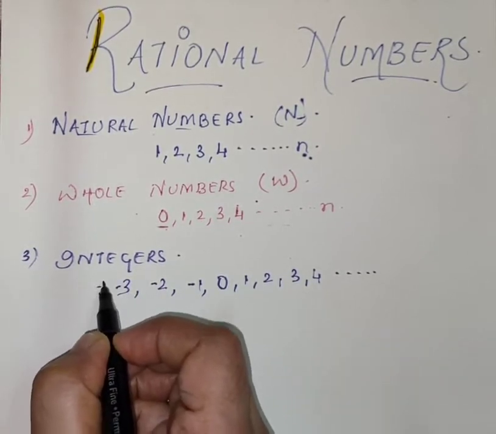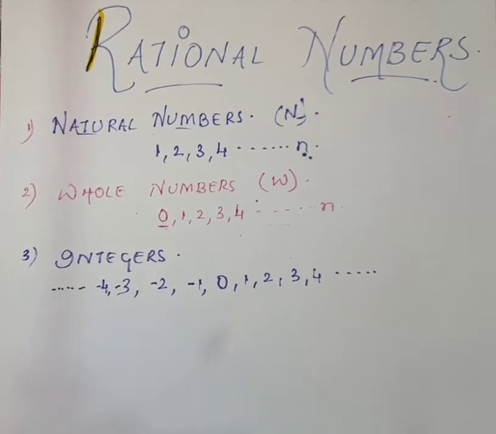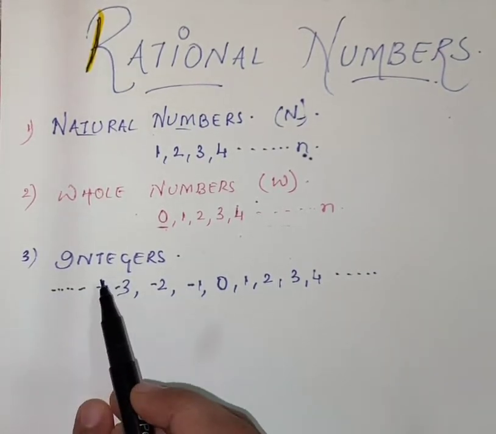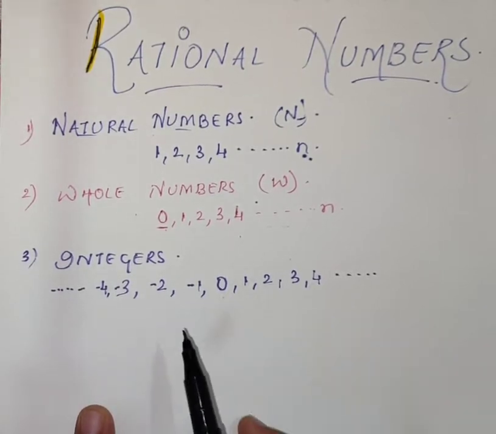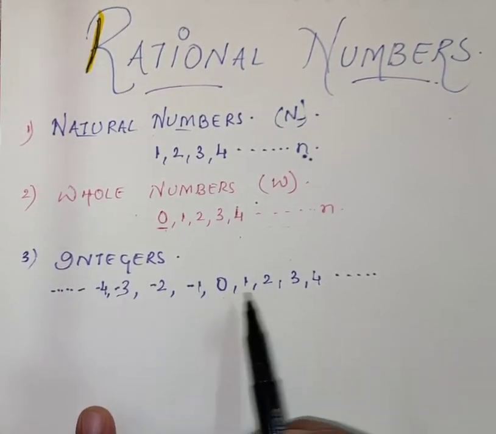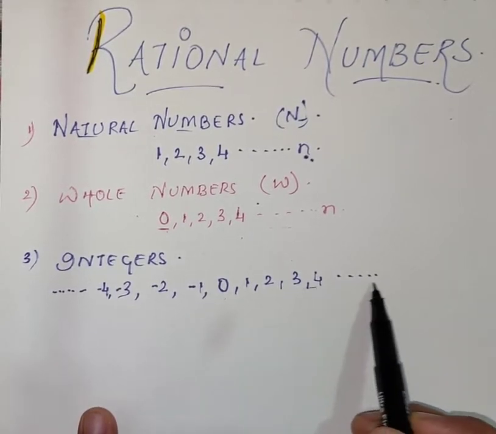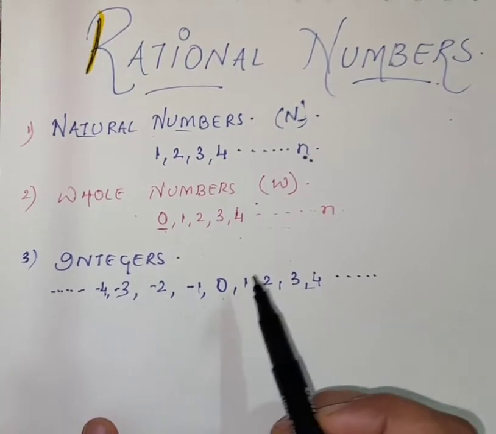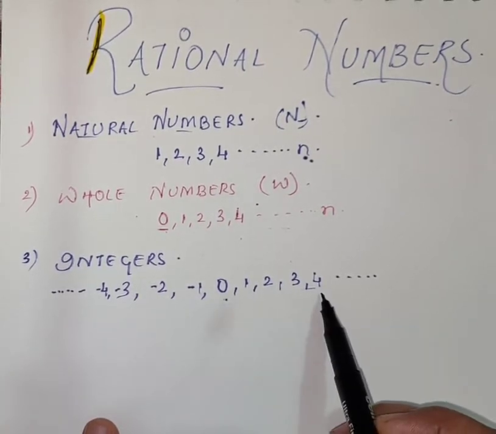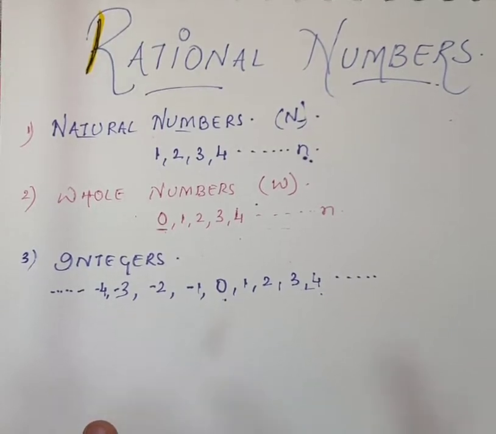Here also they are infinite, so we can write it like this. Integers include 0, which is neither positive nor negative, all positive numbers, meaning whole numbers are included, plus negative numbers. So integers include 0, positive numbers, as well as negative numbers.